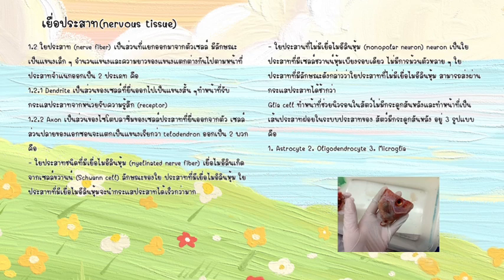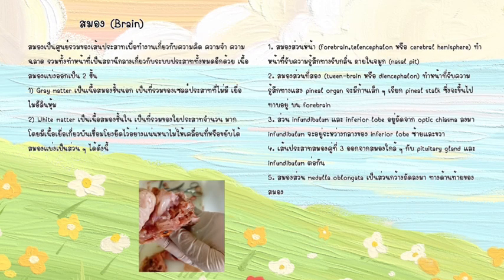Glial cells function to support neurons in invertebrates and act as fine nerve filaments in the nervous system of vertebrates. In vertebrates, glial cells are classified into three types: 1. Astrocytes. 2. Oligodendrocytes. 3. Microglia. The brain is the center of the nervous system, responsible for thought, memory, and intelligence, and also functions as the central hub for the entire nervous system.